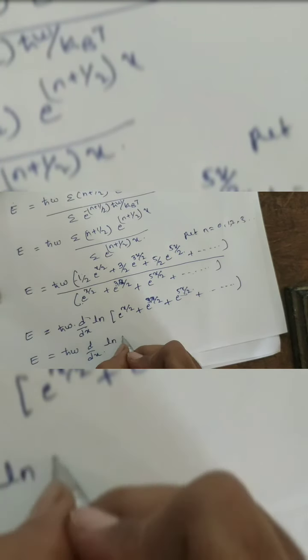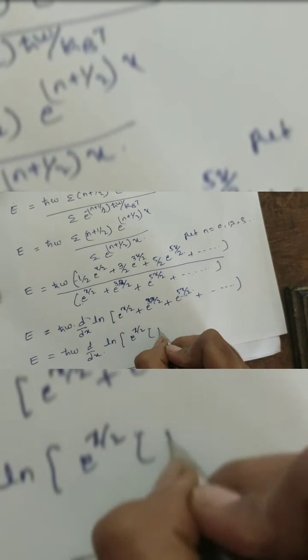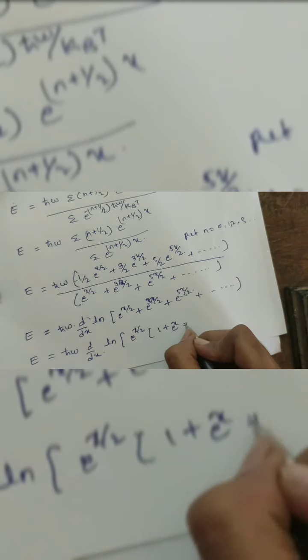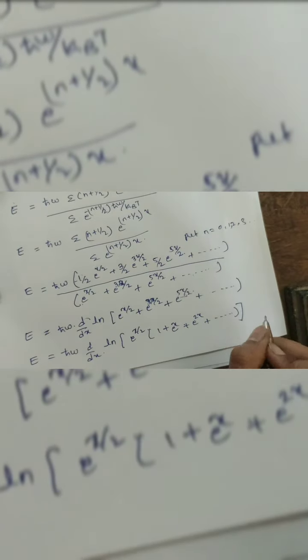Then, solving this equation, E is equal to h cross omega d by dx ln of: this can be taken as e^(x/2) common, then it is 1 plus e^x plus e^(2x) and so on. Okay.